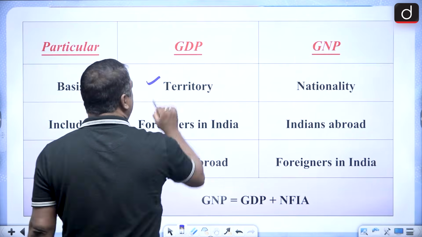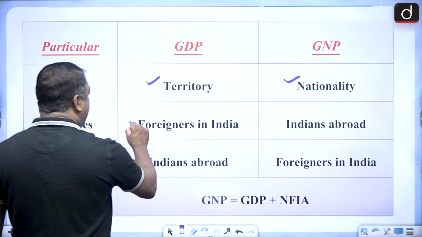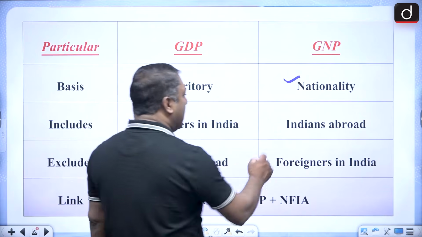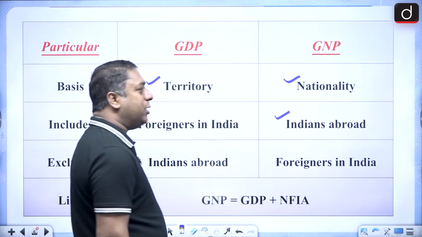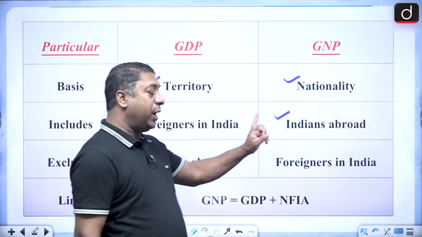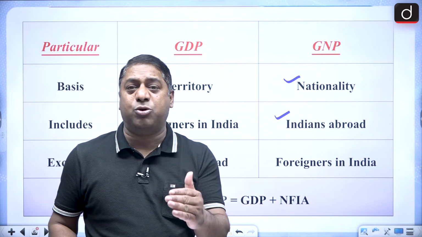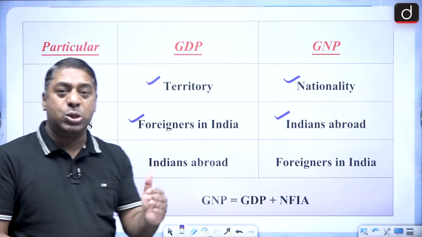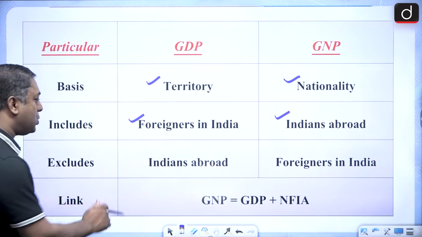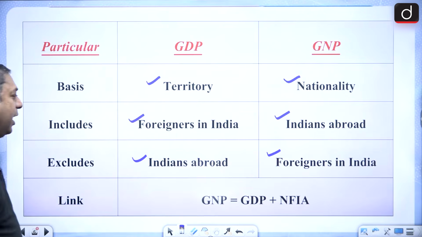Okay. So finally, what you can see here is the difference between GDP and GNP. The basis for GDP is territory, for GNP it is nationality. Got it? In GDP, foreigners who are residing in India are included. In GNP, the Indians who are abroad are included. And please remember, whenever I am saying foreigners or Indians, it is not only related to individuals, but also institutions. GDP excludes Indians abroad, GNP excludes foreigners in India.